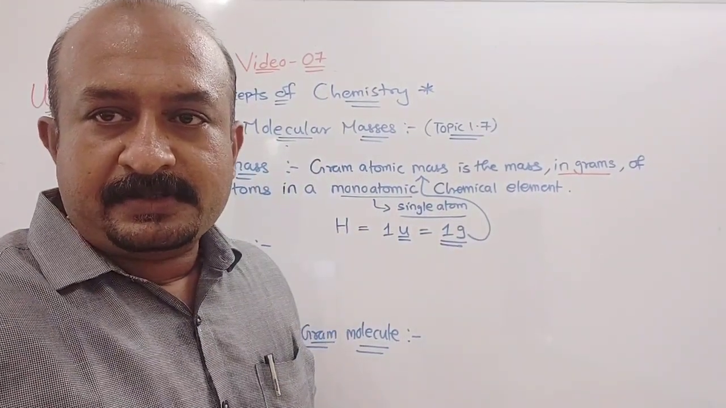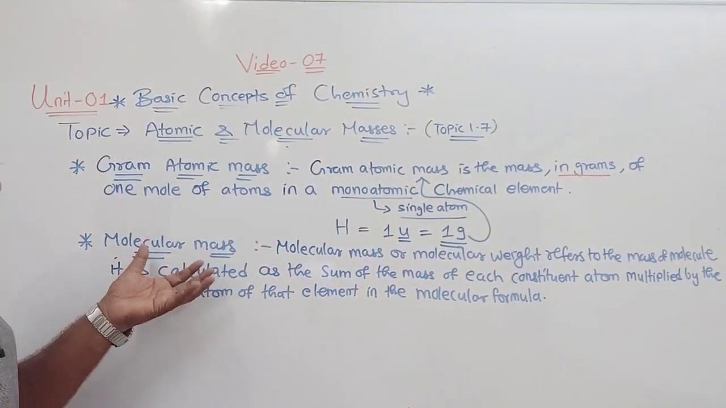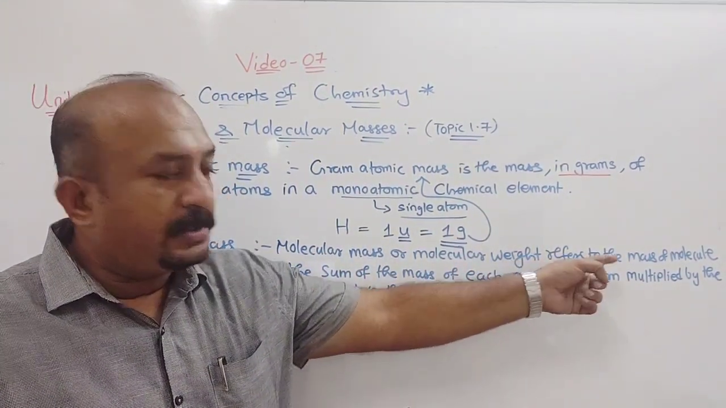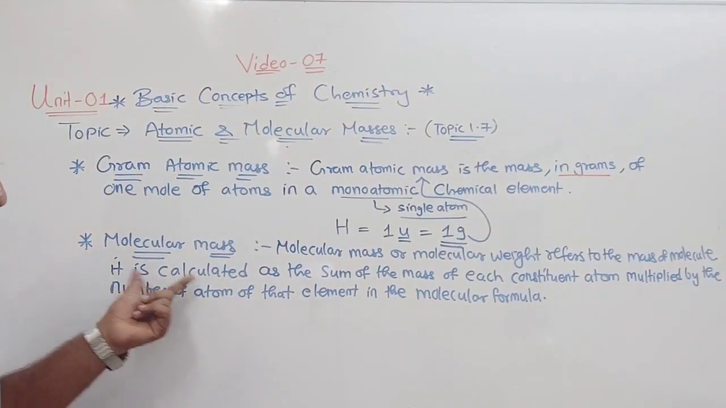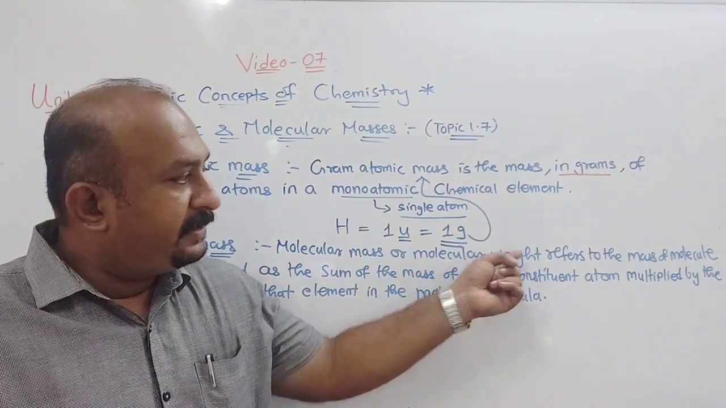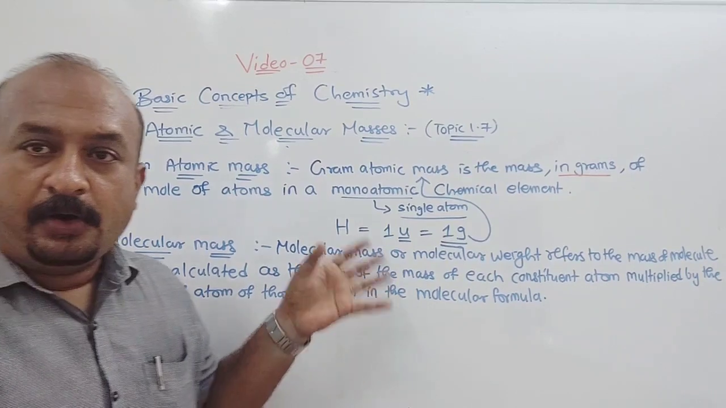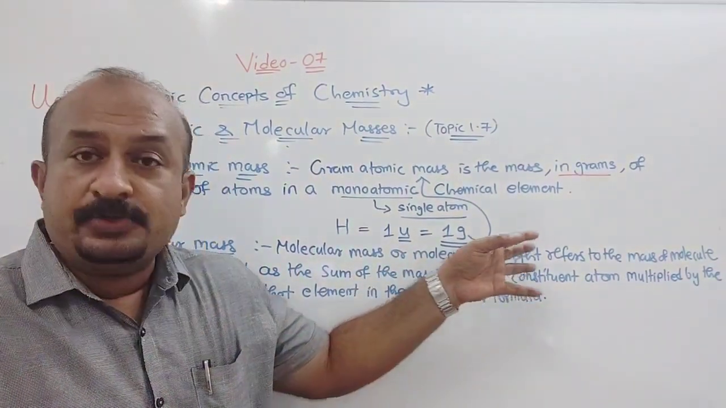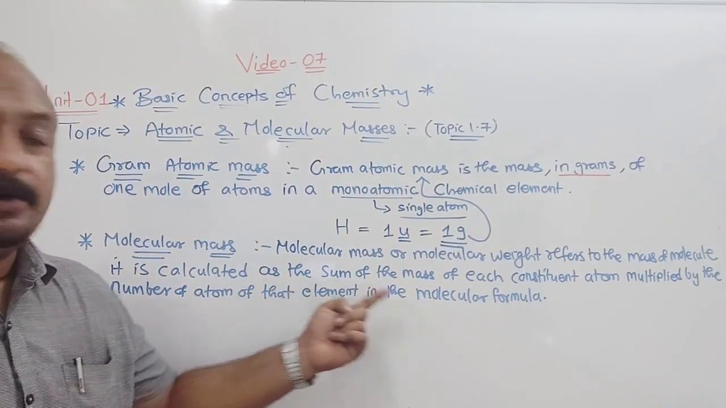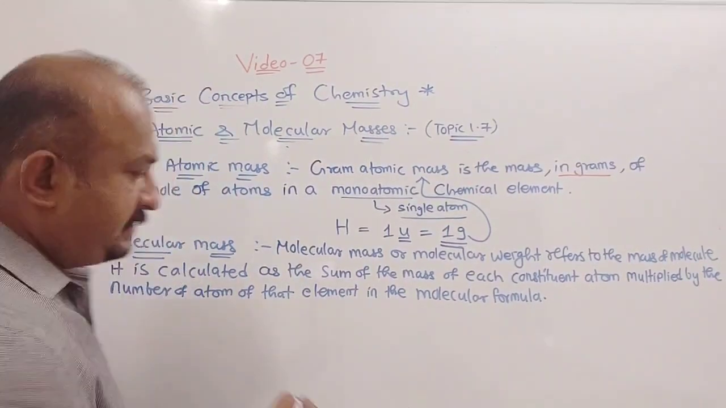Now molecular mass. Molecular mass or molecular weight refers to the mass of a molecule. It is calculated as the sum of the masses, by adding all the atomic masses of the constituent atoms multiplied by the number of atoms of that element in the molecular formula. What is the meaning of that? We will understand with an example.